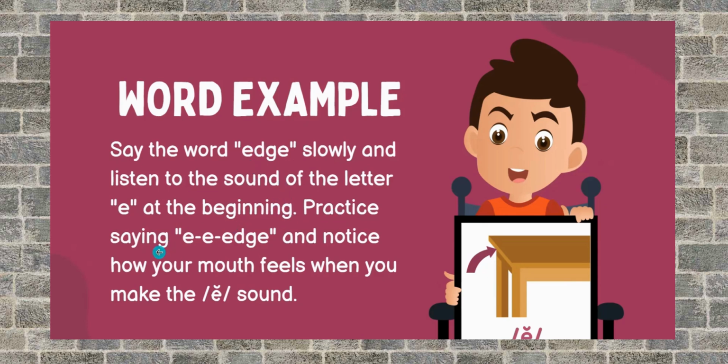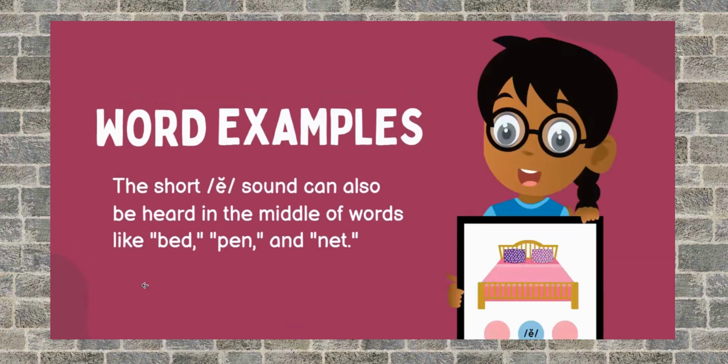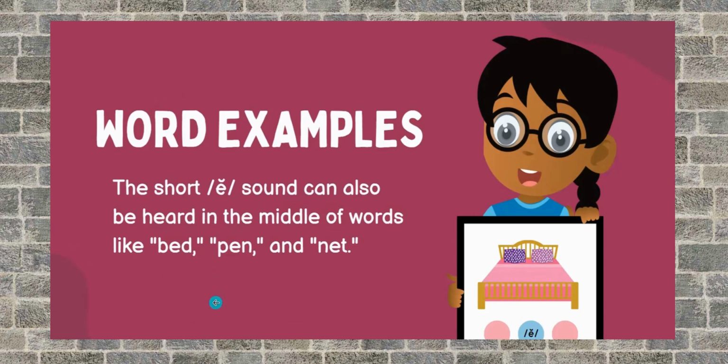Now, practice saying edge, egg, eggplant, elephant. And notice how your mouth feels when you make the E sound. Are you all doing it? The short E sound can also be heard in the middle of words like bed, pen, net.